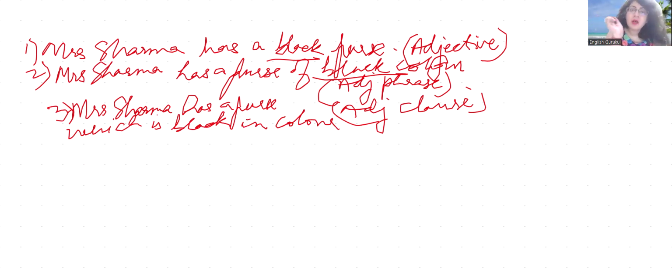Adjective phrase. Mrs. Sharma has a purse which is black in color. This is the adjective clause. Now, in sentence number 1, black is an adjective. In sentence number 2, of black color is an adjective phrase.